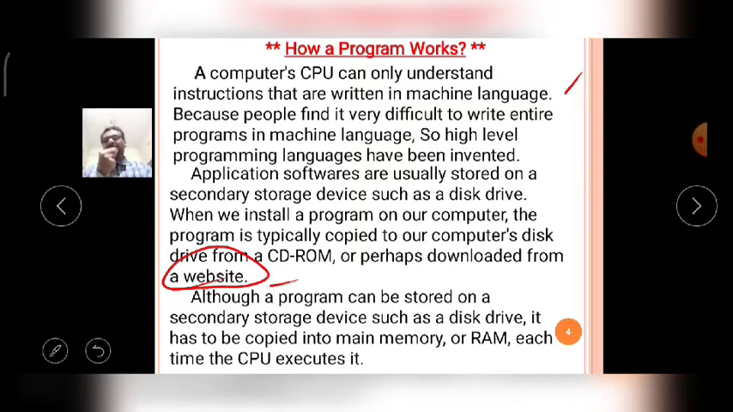That means generally main memory means RAM, random access memory. So from that RAM, it will be transferred into the microprocessor. Then the microprocessor will give the result. Then that will come back and be stored in the secondary memory device. Like that, the Python programs are executed in the general manner.